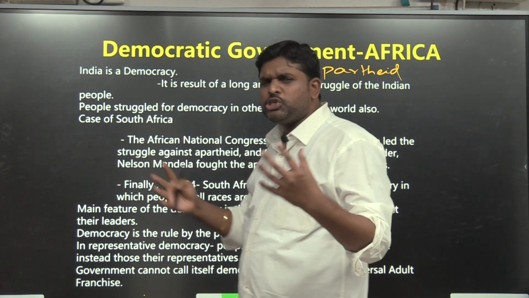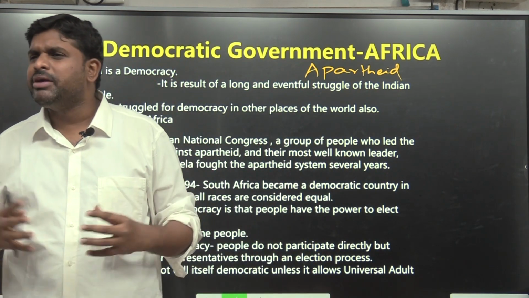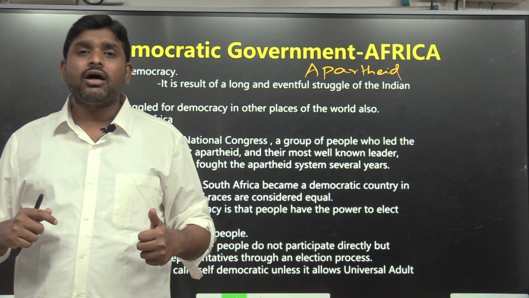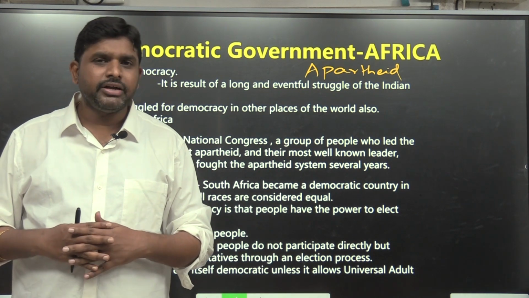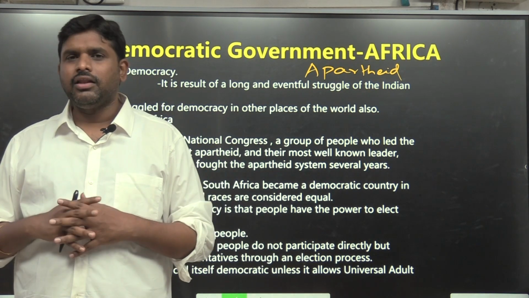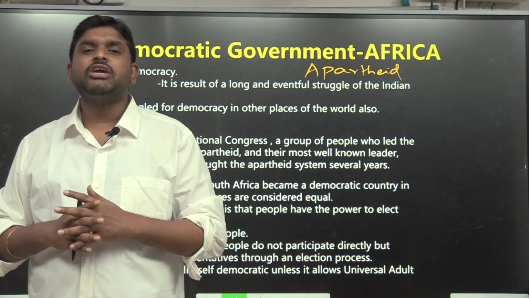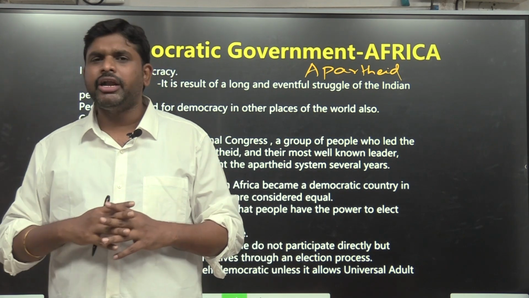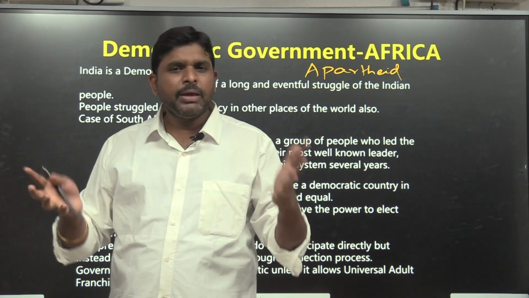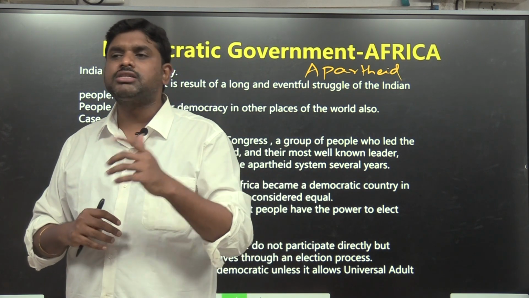So what happened? Huge apartheid. Black people were the majority and white people the minority, but the minority people were discriminating against black people. There was also a national movement in Africa, inspired by the Indian national movement. Nelson Mandela evolved as a leader, advocating non-violence. He went to jail. In 1992 he came out, and for another two years he fought for independence. In 1994 they got independence, and the first democratically elected government was formed in South Africa. The people elected Nelson Mandela as the president of South Africa.